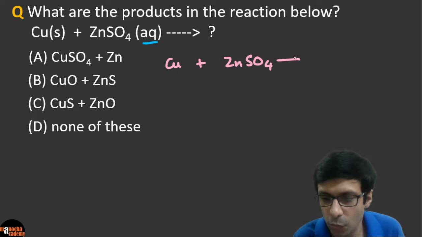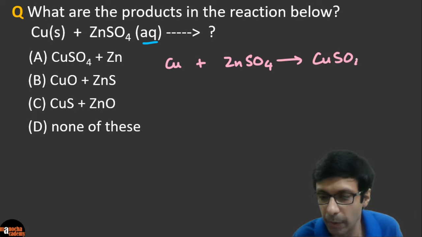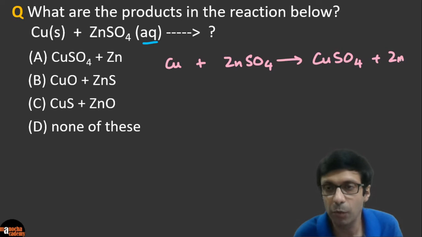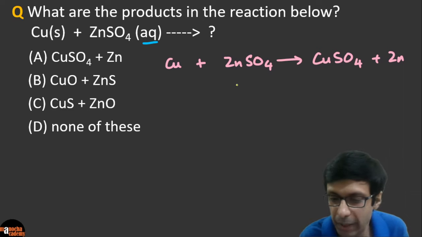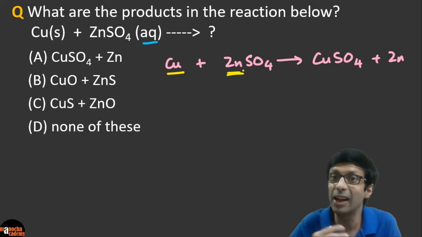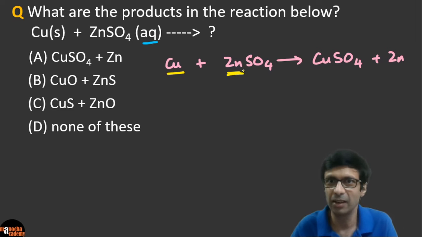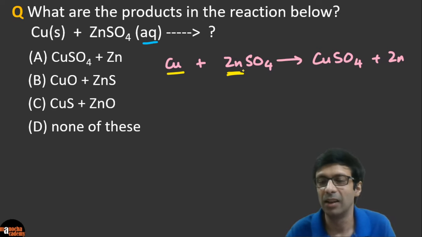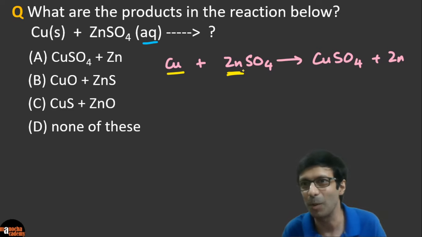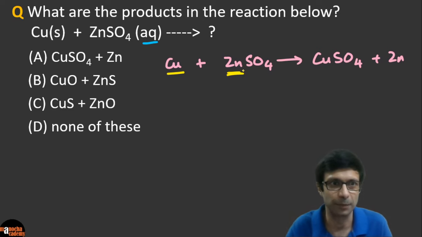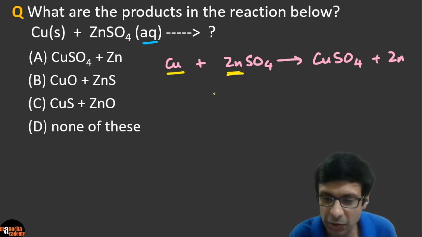If we go for our first option, it says copper sulfate plus zinc. So what type of reaction would this be? If this reaction happened, it would be a displacement reaction, because you can see that copper is displacing or kicking out zinc from zinc sulfate. It's like substituting the zinc. It says, okay, zinc, you go away, I'm going to join with sulfate and become copper sulfate, and then zinc is going to be left alone. So if this reaction happens, it's a displacement reaction.